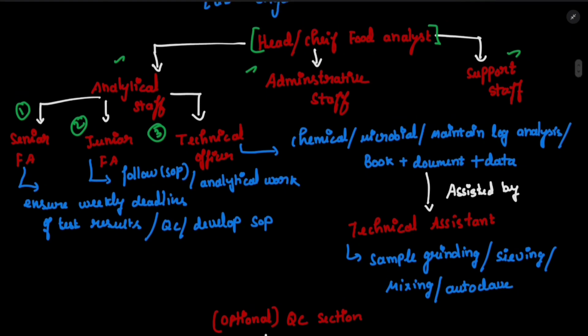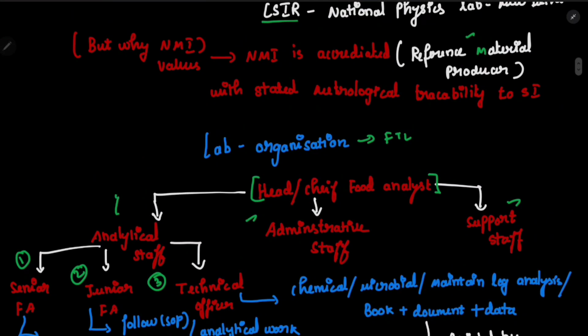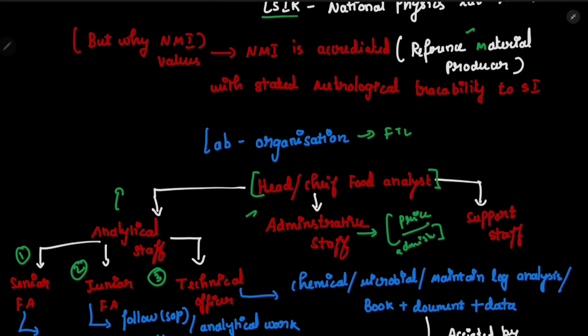First of all, let's understand what the analytical staff is. Analytical staff means these are the persons who do the analysis. And administrative staff means these are the persons who determine the price and who make the administration run smoothly. And finally, support staff. These are staff who help, for example a cleaner, and even a custodian, as support staff. Okay, so let's get into the role of each and every person.